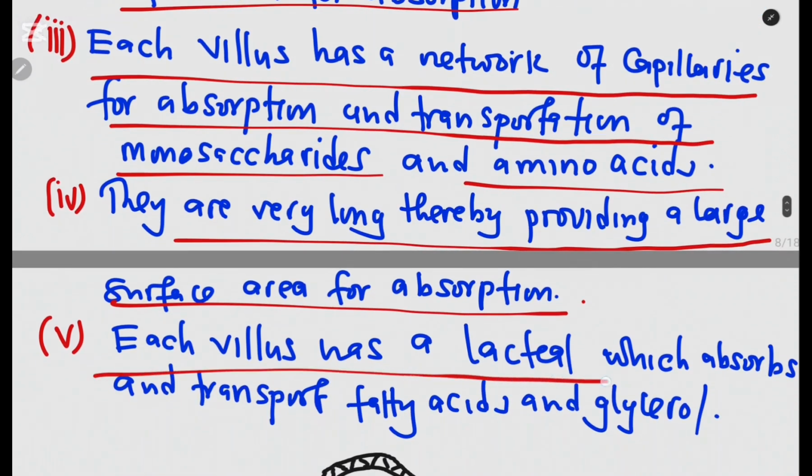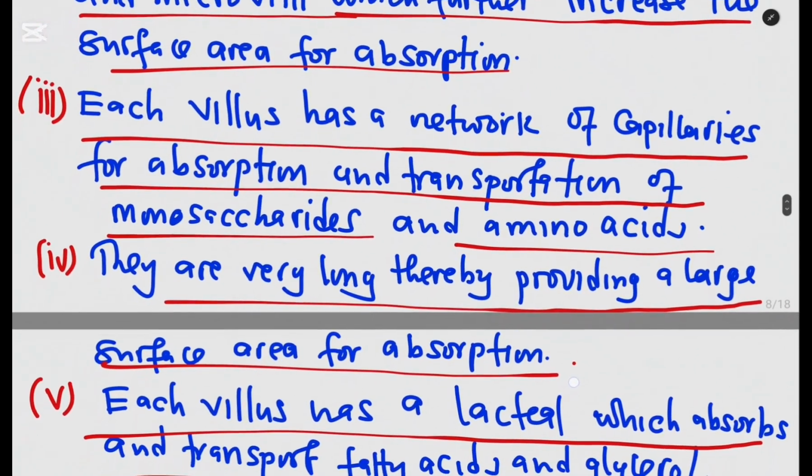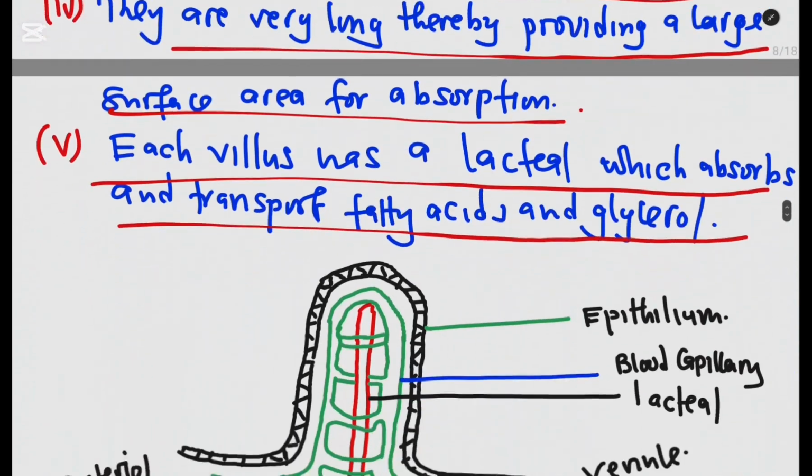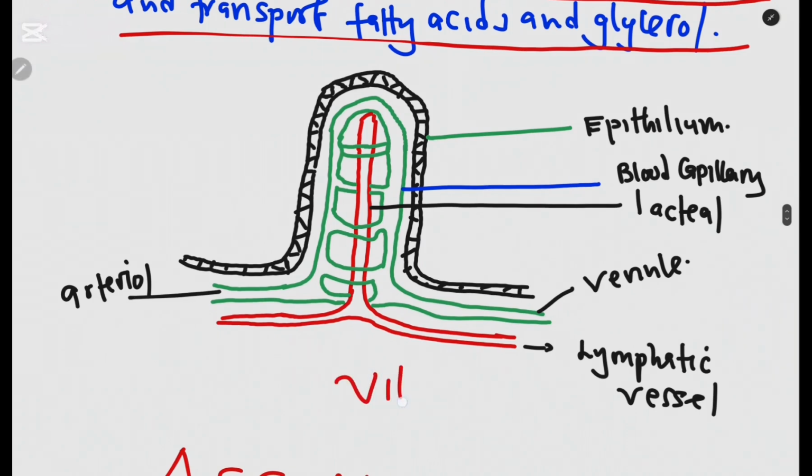Each villus has a lacteal which absorbs and transports fatty acids and glycerol. So these are some of the adaptations or features that the ileum has that enable it to perform the function of absorption. I guess you followed up to this particular point. Then now we have the structure of the villus, which, as we have heard, is a finger-like projection.